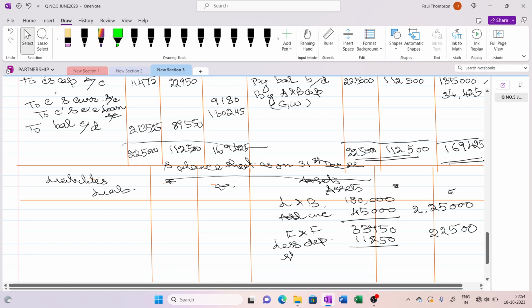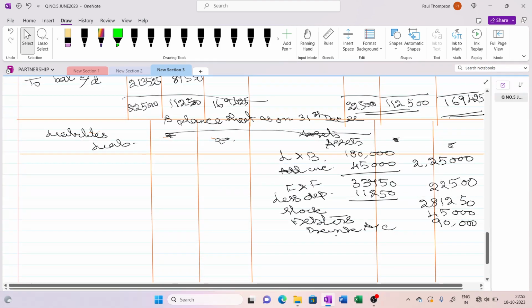They have given 2,81,250. Then debtors, because for other items there is no change. They have told very clearly in the question 45,000, and the bank account is 90,000. Because we have not made the payment, the amount in bank remains as such. Okay, 90,000. The total comes to 6,63,750.